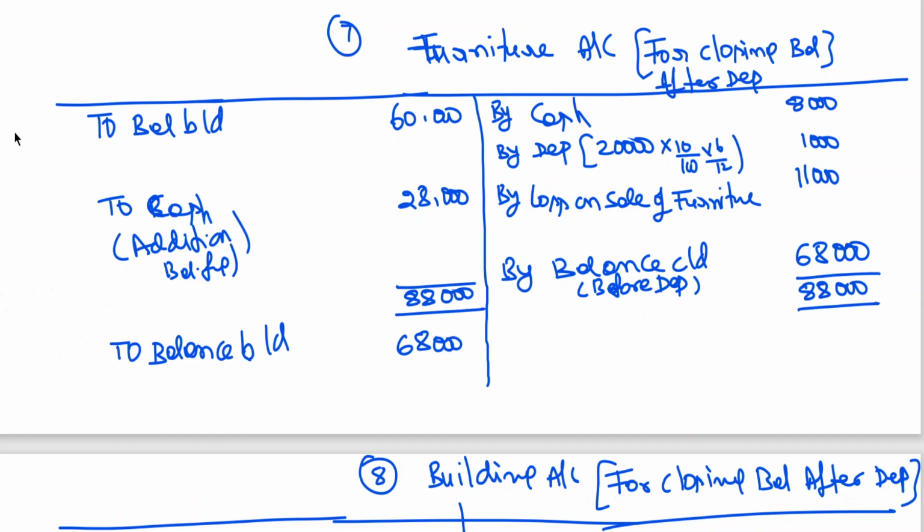Even if you want to write 88, you can write it. This is 31st March 16, before depreciation. Same, no?